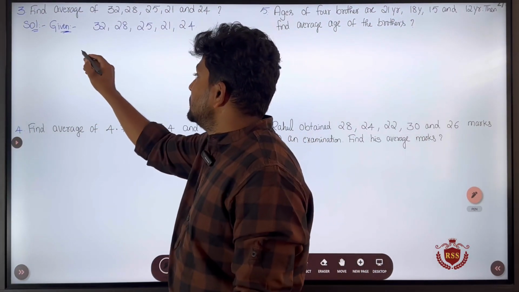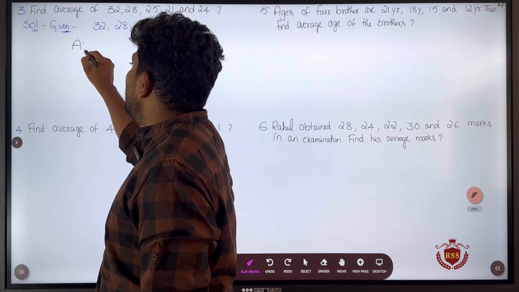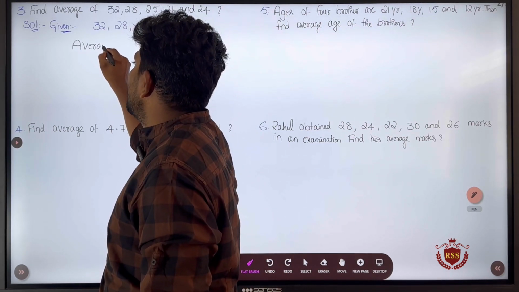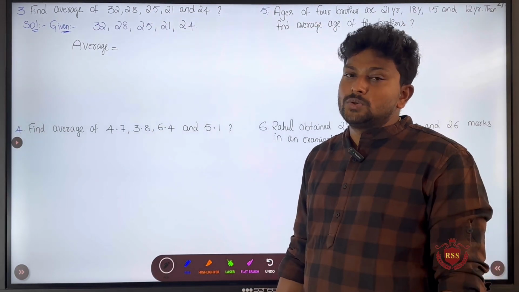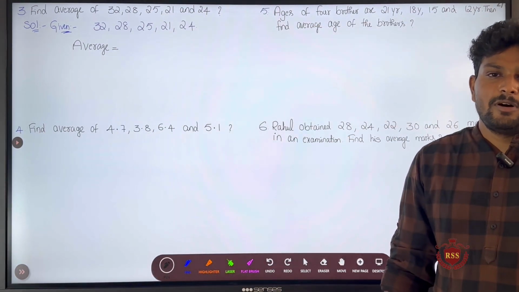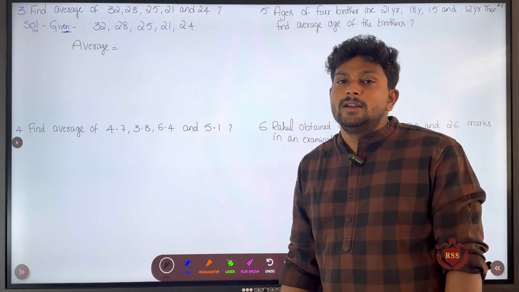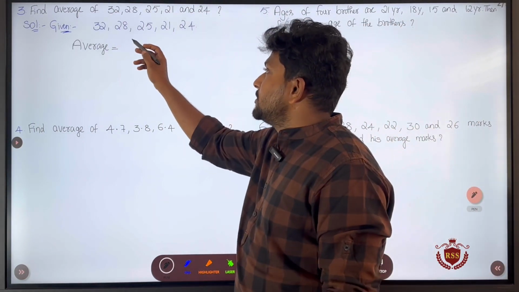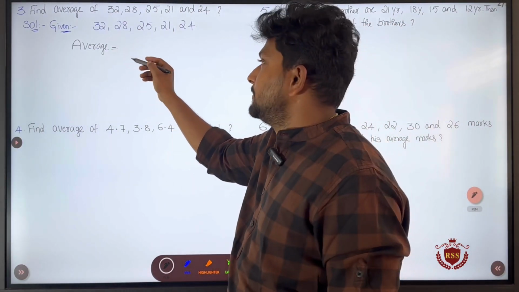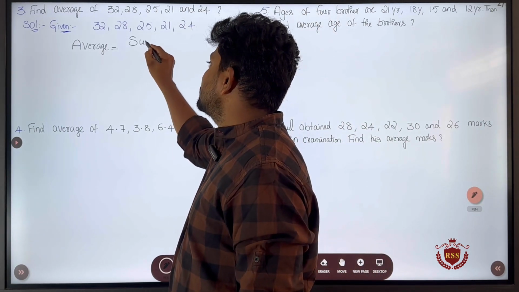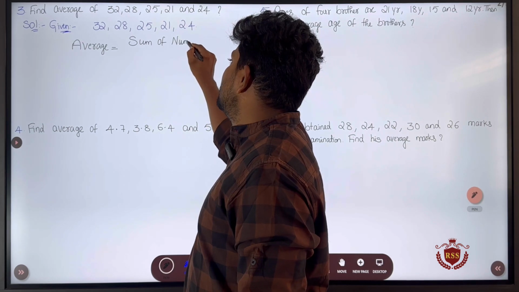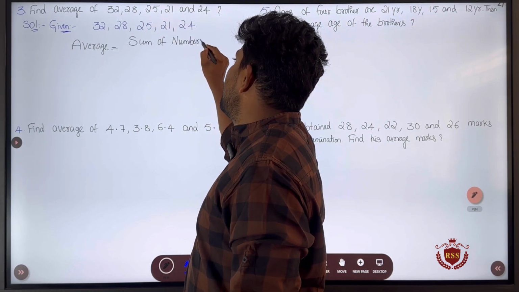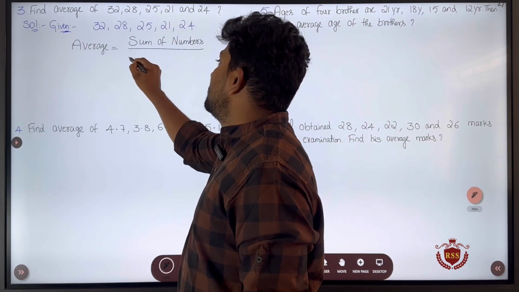What is the formula to find the average? Average equals sum of observations divided by number of observations. Observations are nothing but the numbers here. So sum of numbers divided by number of numbers.